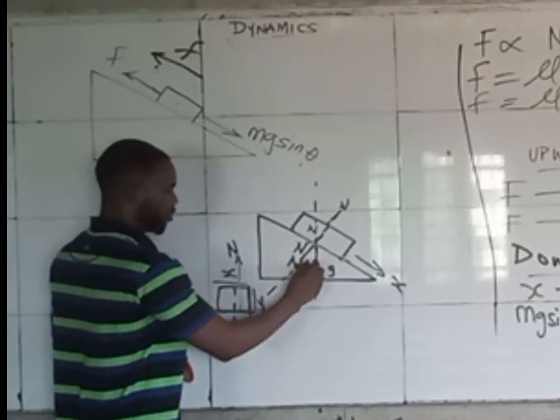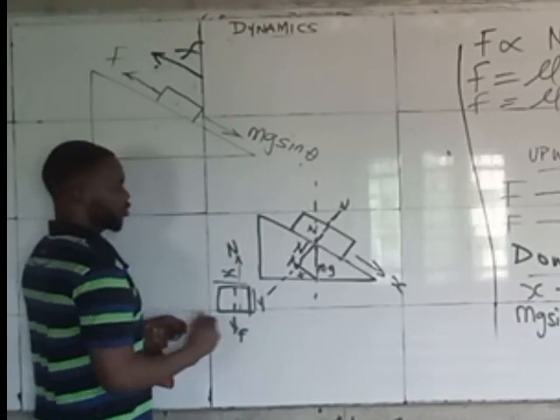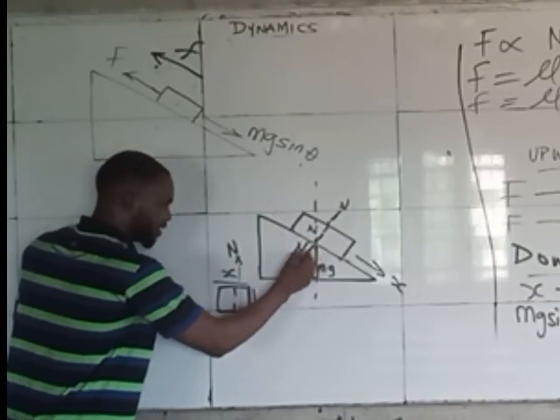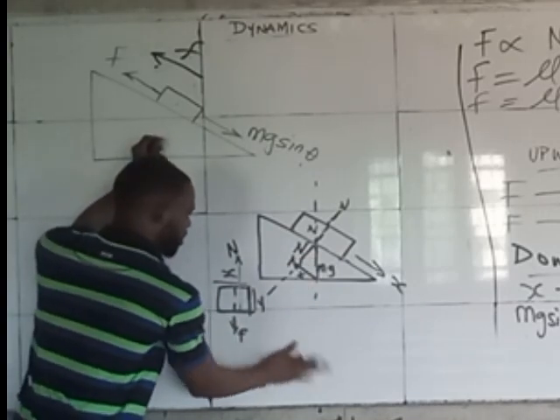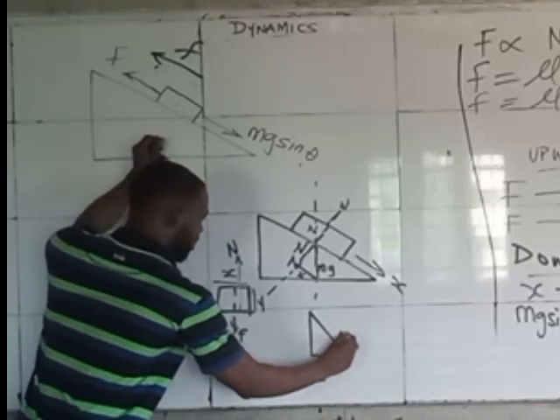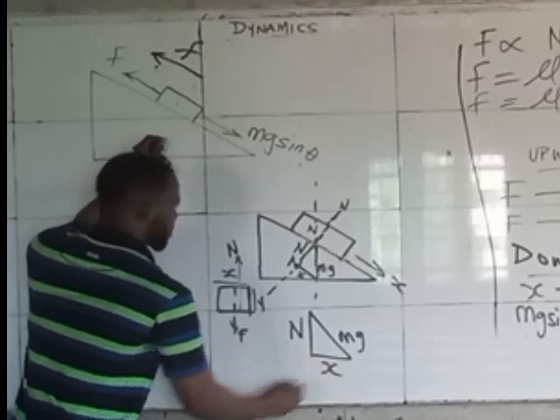So bring mg as well on this. If you check, you see that you've drawn a triangle inside this thing. So pull out that triangle, see that you have something like this now. You have here to be mg, you have here to be N, and you have here to be x.